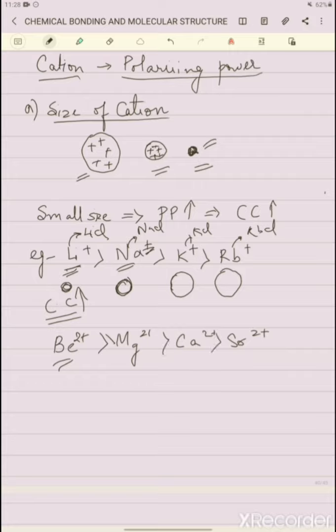So this is what the size of the cation does. If the size of the cation is very small, it will have more tendency to distort the electron cloud, and the covalent character increases in that case, meaning sharing of electrons takes place. That was the first point. Let's move on to the second point, that is high charge.